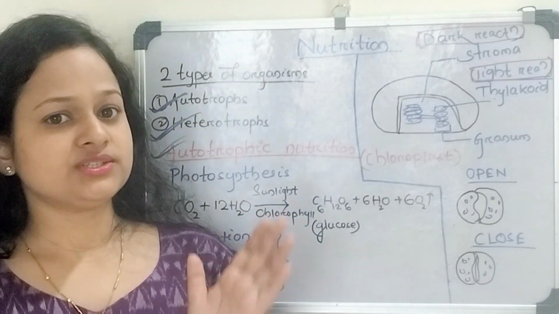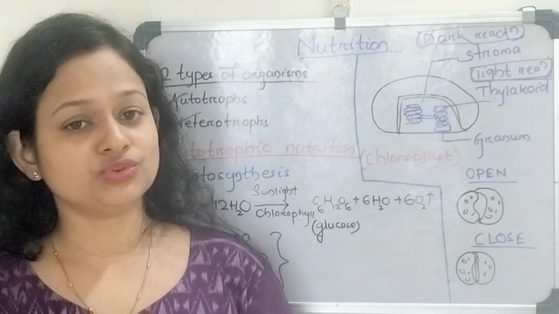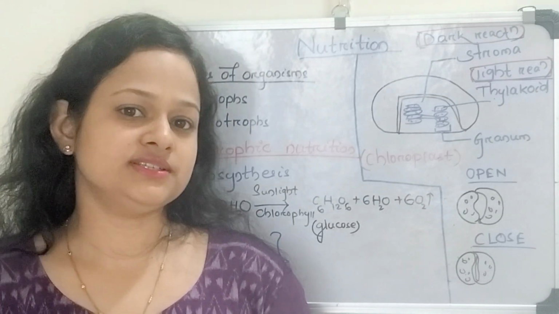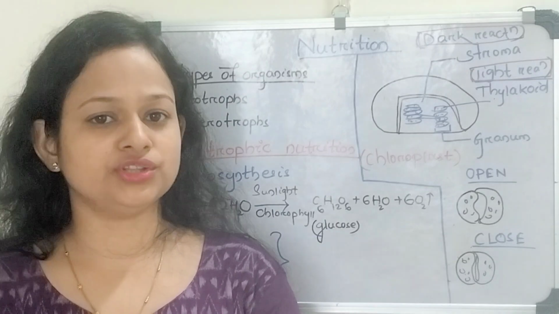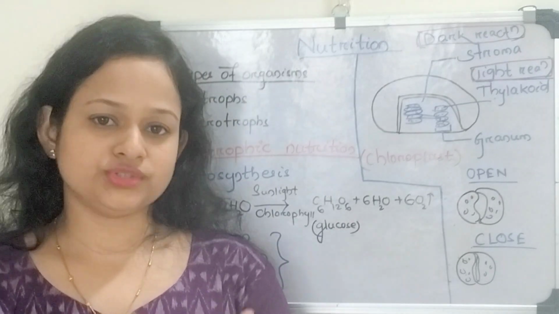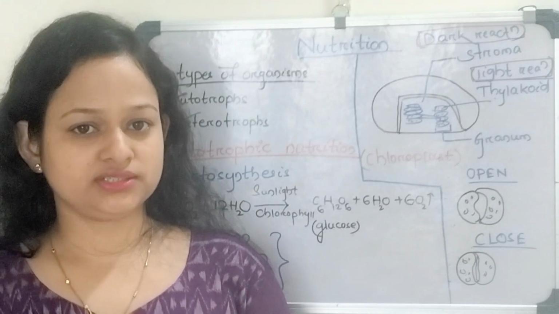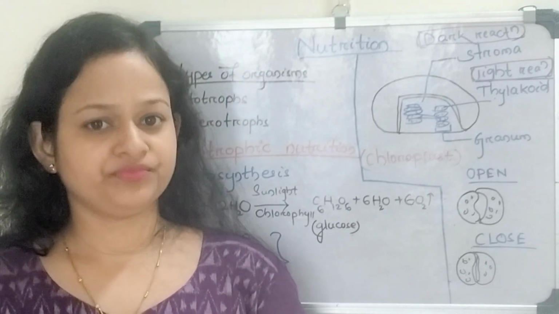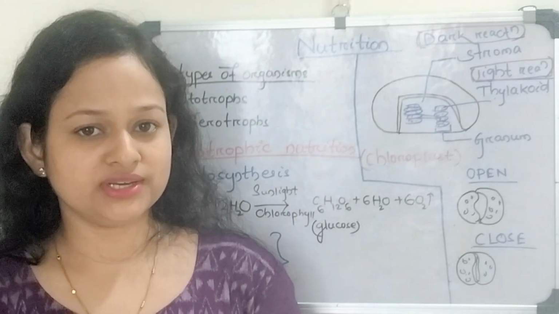For the process of autotrophic nutrition, there is a need of a process, and that process is known as photosynthesis. The process of photosynthesis is carried out by the green plants and blue-green algae and some other bacteria. For photosynthesis, there is a pigment present in these organisms like in plants, blue-green algae, etc., and that pigment is known as chlorophyll.